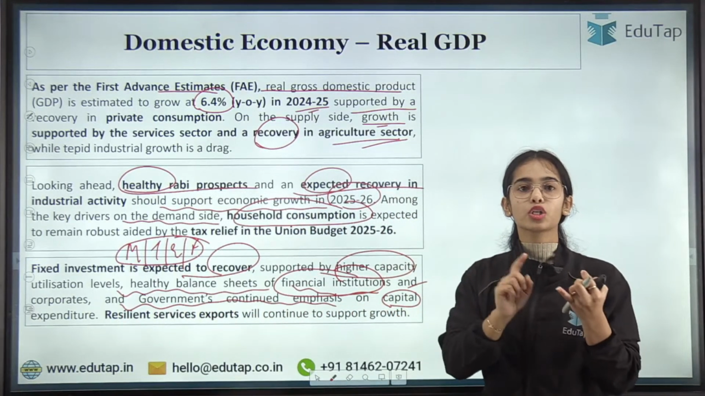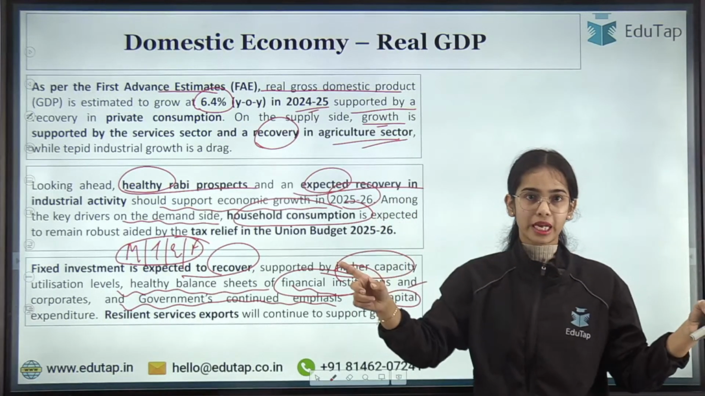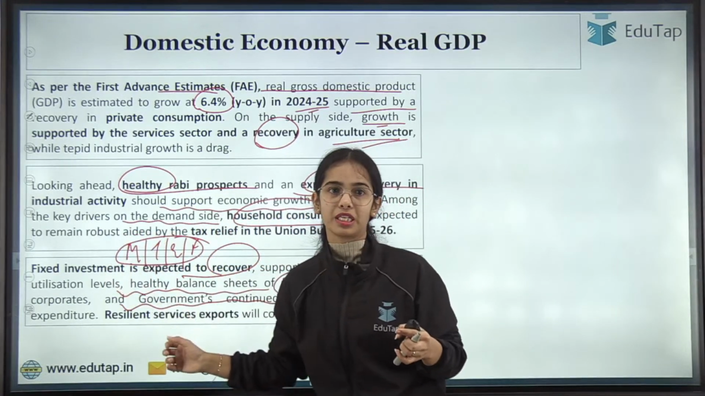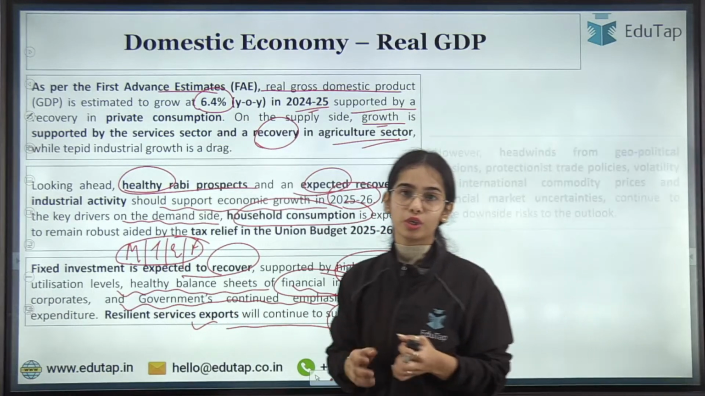Government continued emphasis on capital expenditure. So the government is spending on schools, hospitals, roads, tunnels, bridges and such. So the government is also spending on fixed investment, and resilience is coming in the service export. This will continue to support the growth.